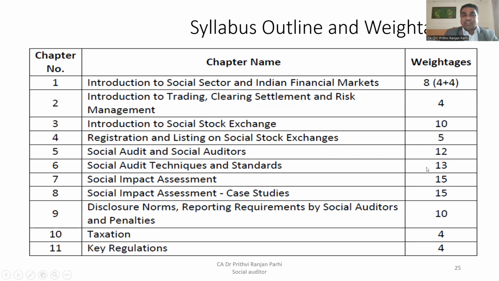So one can focus on these chapters. Social audit and social auditors, 12 marks are here. Introduction to social stock exchange, 10 marks are here. The disclosure norms, reporting requirements by social auditors and penalties, 10 marks are here. So this is how marks are distributed, and study material is available with you. So you can study.